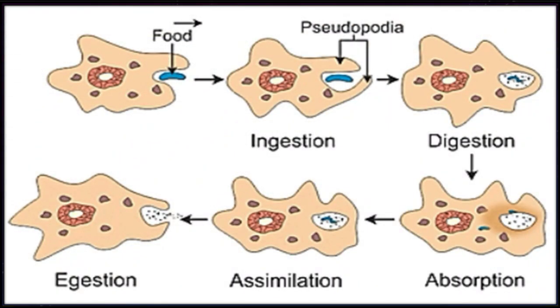So the first step in nutrition of amoeba is ingestion. Students, amoeba takes in its food through this process.